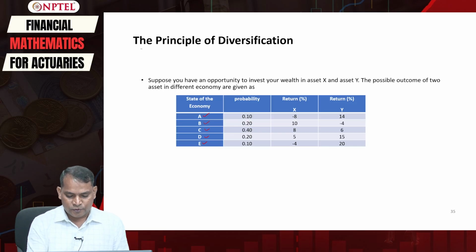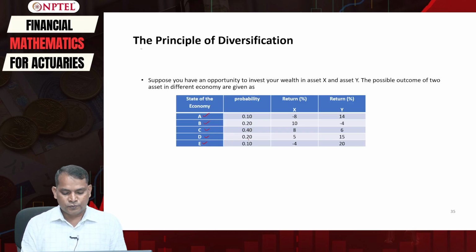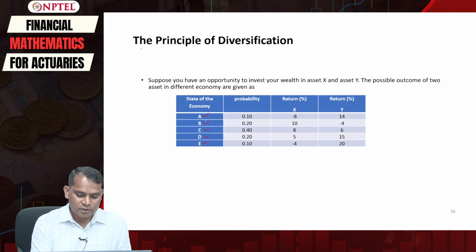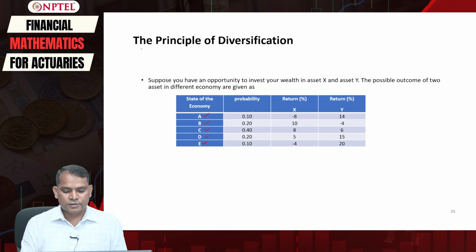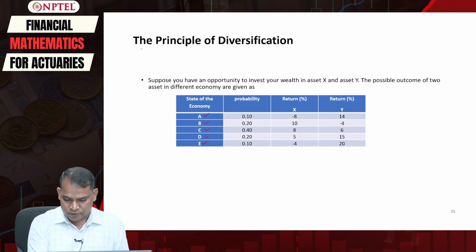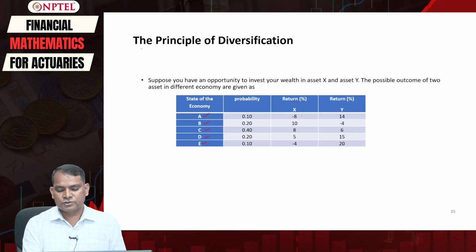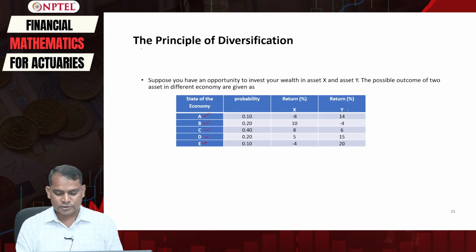For example, 0.1, 0.2, 0.4, 0.2 and 0.1. This means the probability that the economy is in state A is 10%, and with this state of the economy, the expected return on security X is computed to be minus 8%, and the expected return on security Y is 14%.